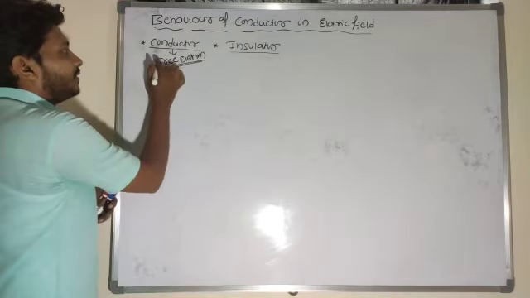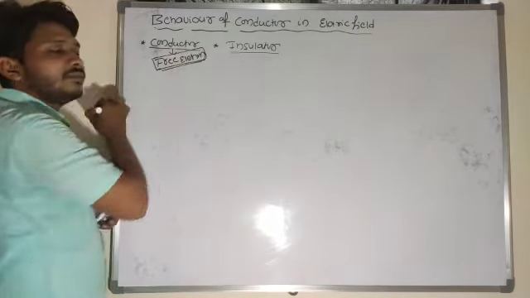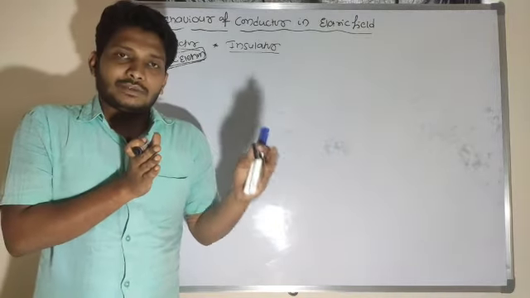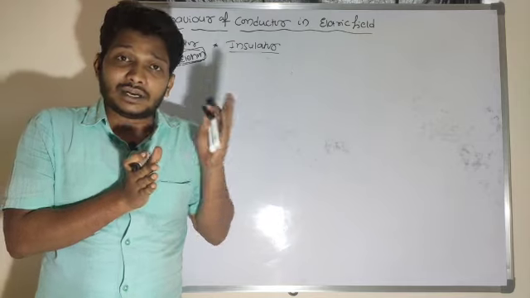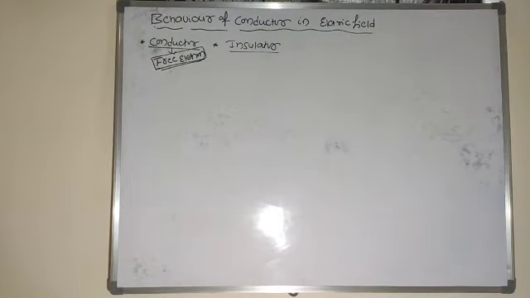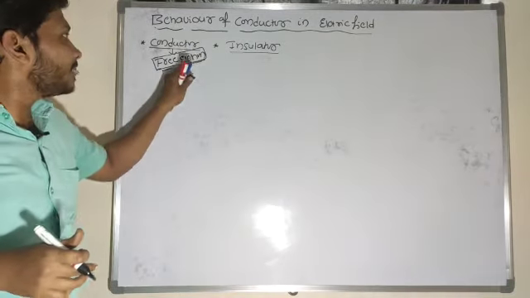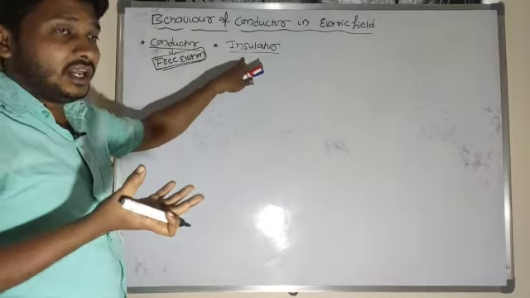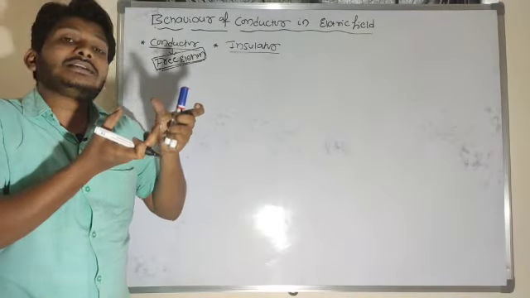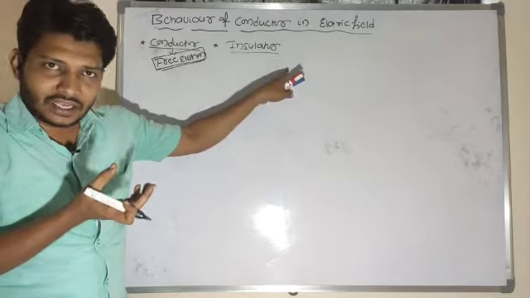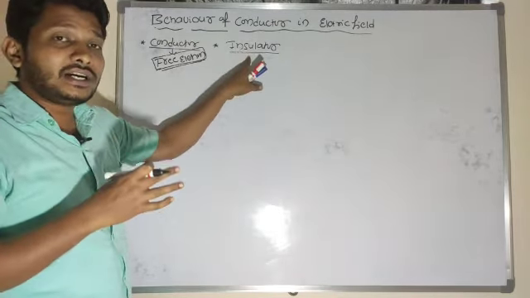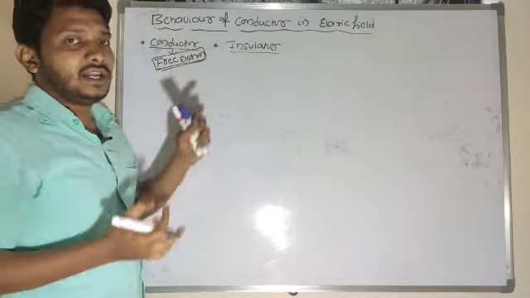The material consists of free electrons, so I will name it a conducting material. An insulator consists of bound electrons. The outermost shell is tightly bound with the nucleus, so there are no free electrons, and current does not pass through the insulating material.